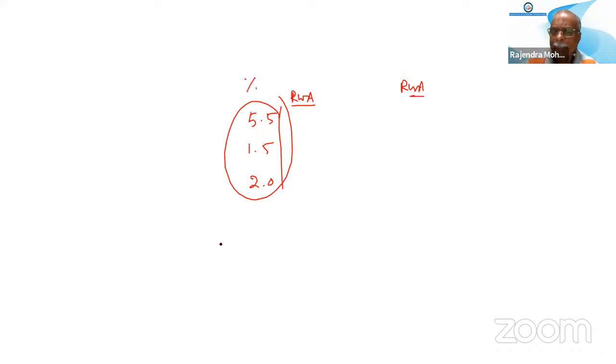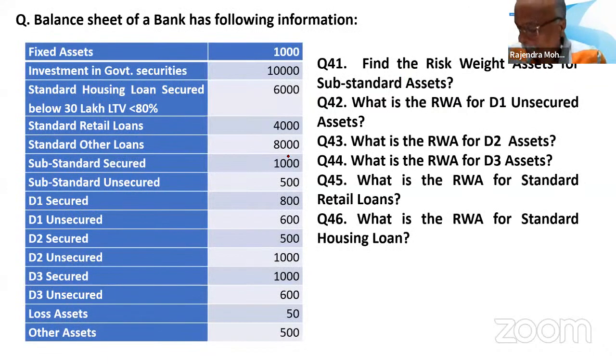You have to know which goes to CET1, which goes to AT1 and which goes to Tier 2. That way you have to bifurcate, and this percentage doesn't work, because you already have that capital. Why would this percentage come into place? Okay, clear, sir.